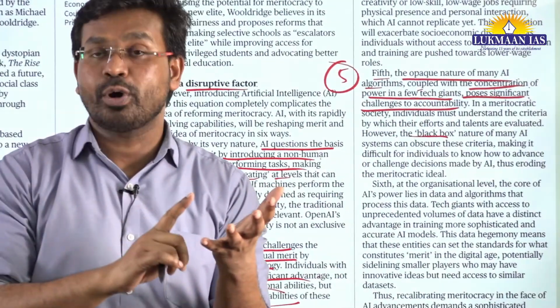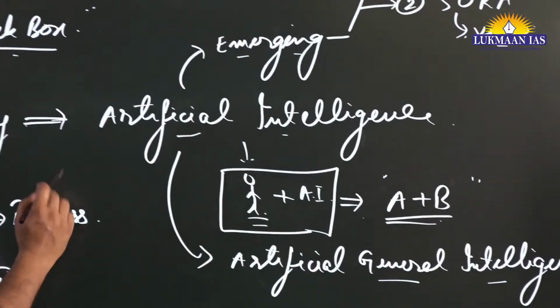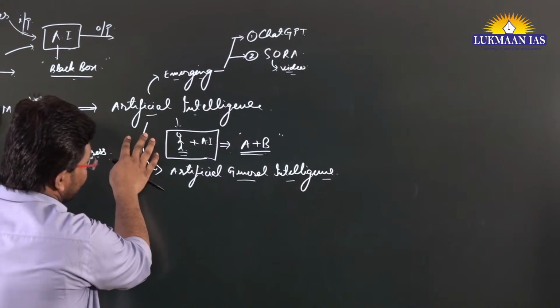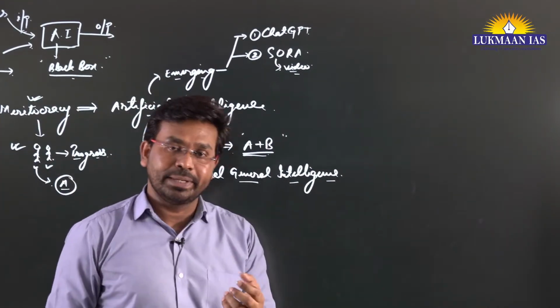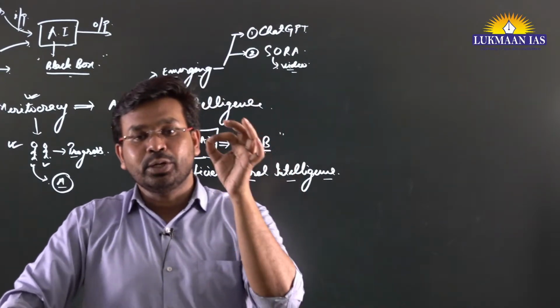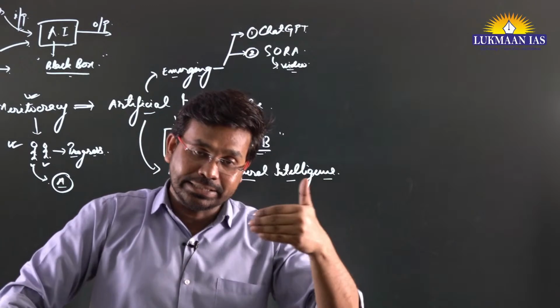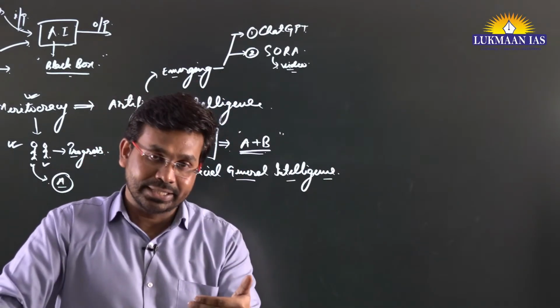For example, companies like OpenAI, Meta, Microsoft, Amazon or IBM, right? These are the companies that have access to and own artificial intelligence systems. So they do have disproportionate power at their end because they are technological giants, right?